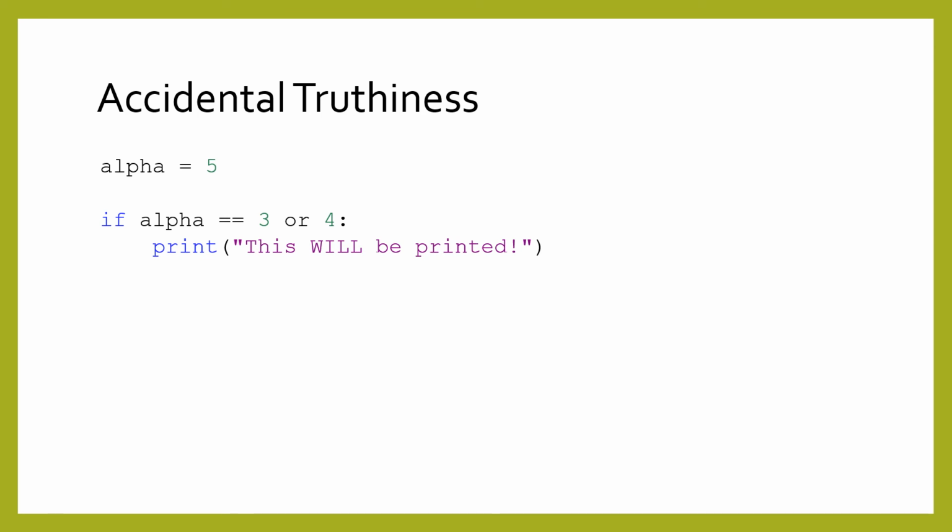However, you may recall that the OR operator has a lower priority than the equals operator. Python will first evaluate the equality test between the variable alpha and the value 3, which will result in false. Since the operator is OR, we next evaluate its right-hand operand, so Python will evaluate the value 4 on its own, and use that value as the result of the conditional expression. Since 4 is a non-zero value, the entire expression evaluates to true, thanks to the rules of Truthiness. When evaluating expressions, you must keep track of whether Truthiness was accidentally involved.